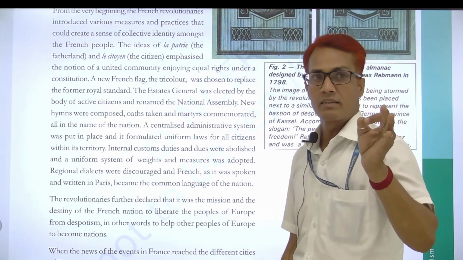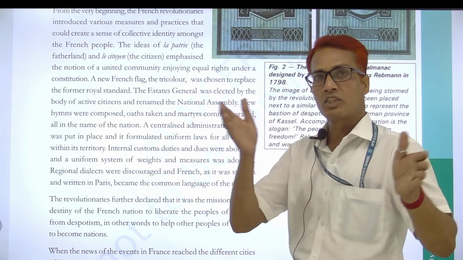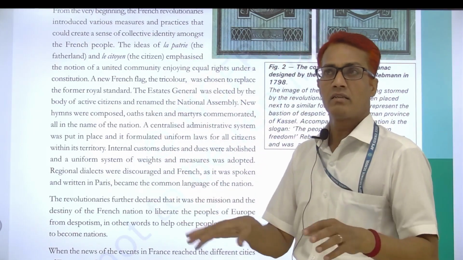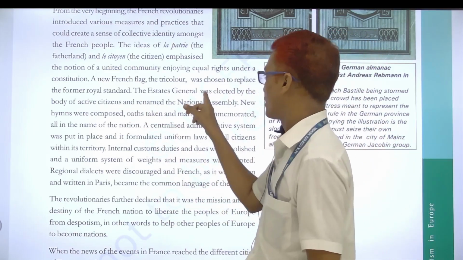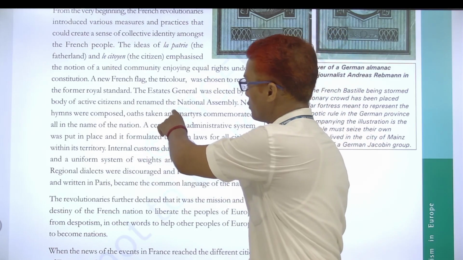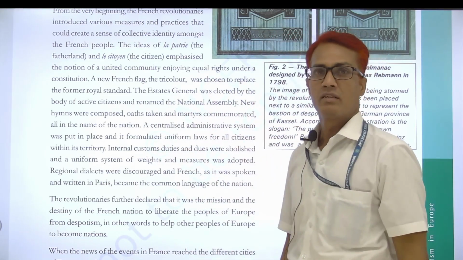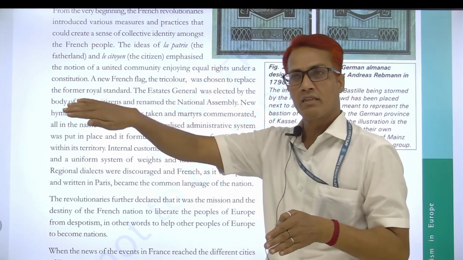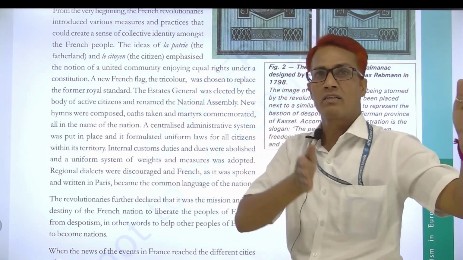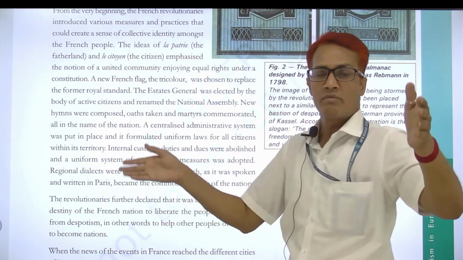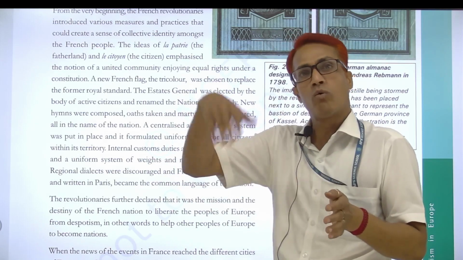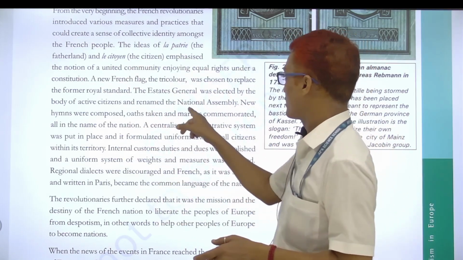You very well know from ninth class, the first estate, second estate, and third estate, commonly that assembly was known as the Estates General. Now, in place of the Estates General, they used the word National Assembly. They removed the name Estates General. The combination of first, second, and third estate, which we called the Estates General, was replaced with the new name, National Assembly.